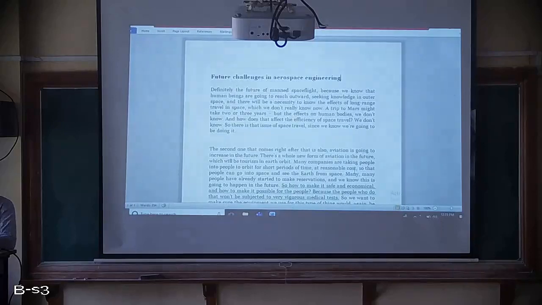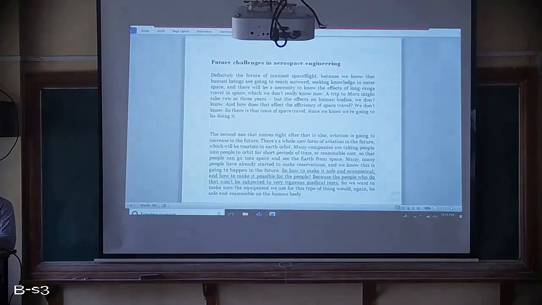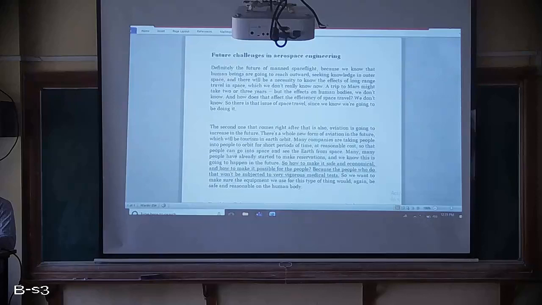So what are maybe the future challenges in aerospace engineering? Aerospace engineering means we know that there are so many difficulties, right from building the rocket, building the satellite, from the Earth station to the other planet it has to go. So to do that it has to undergo so many difficult things or difficulties in nature.